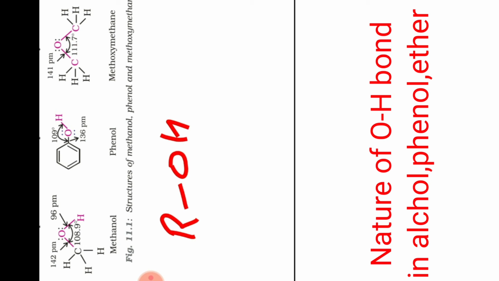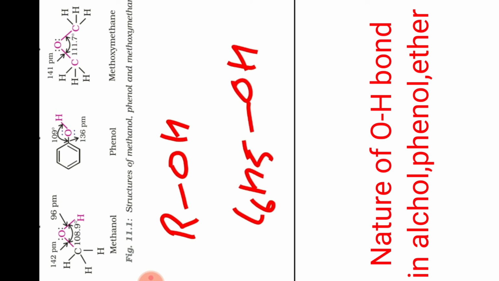Okay, students. Now, one thing more you can remember: whenever we are talking about alcohol and phenol, let's discuss their polarity also. Suppose this is ROH, and this is phenol, C6H5OH.